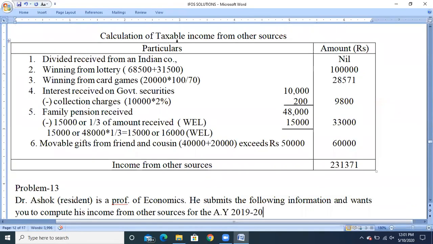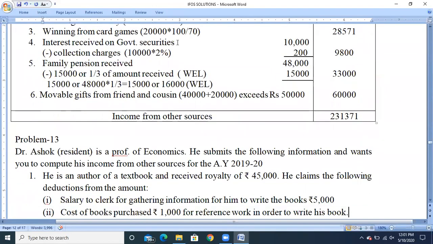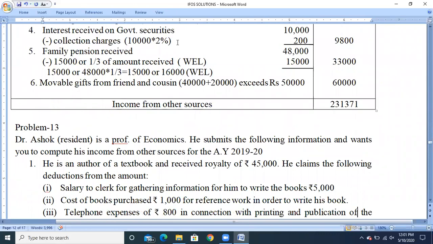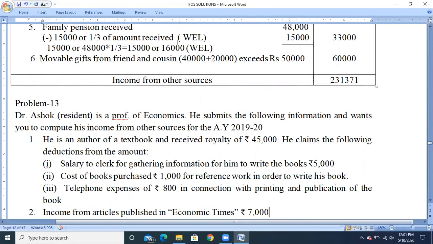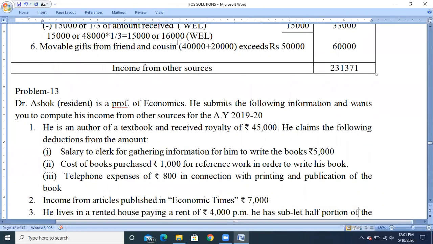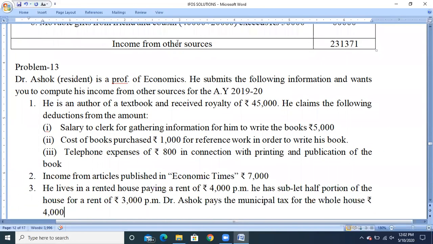So next we'll move on to problem 13. Dr. Ashok, resident, is a professor of economics. So please check it out. The profession is professor or lecturer. He submits the following information and wants you to compute his income from other sources for the assessment year 1920. So first income is as an author of a textbook, and he received royalty of rupees 45,000. So he is receiving the income called royalty from book or textbook, amount rupees 45,000. It is fully taxable and he claims the following deductions from the amount.